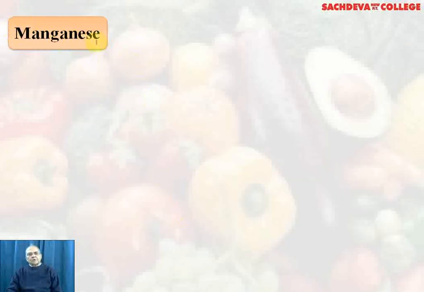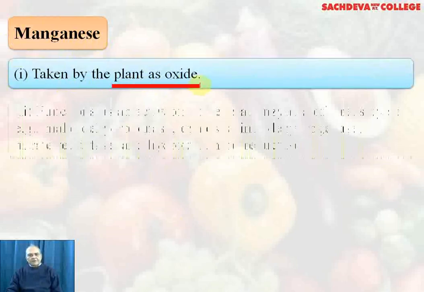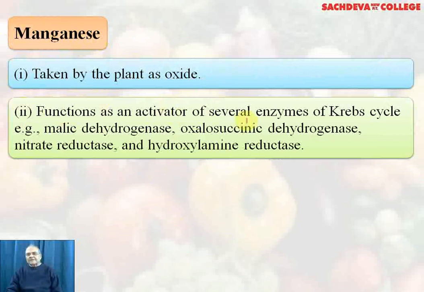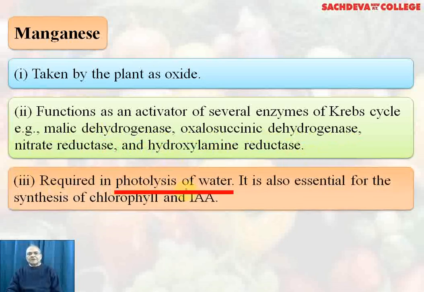Manganese. It's a micronutrient taken by plant as oxide. It functions as an activator of several enzymes of the Krebs cycle, say for example malic dehydrogenase, oxalosuccinic dehydrogenase, nitrate reductase, and hydroxylamine reductase. Required in the photolysis of water.